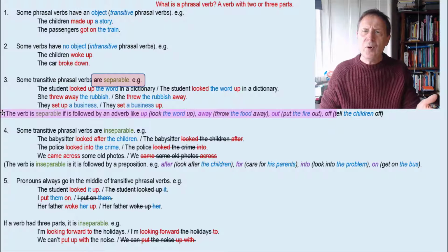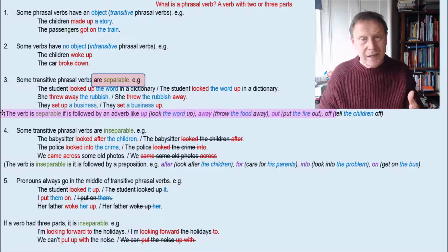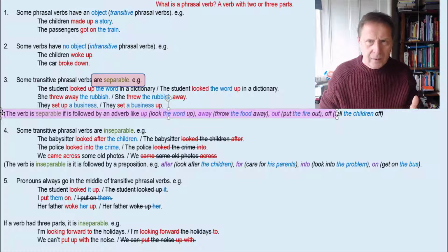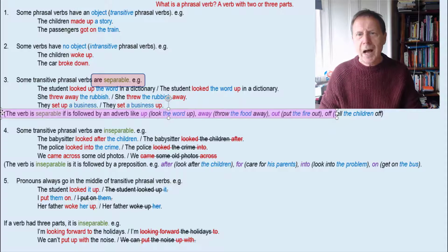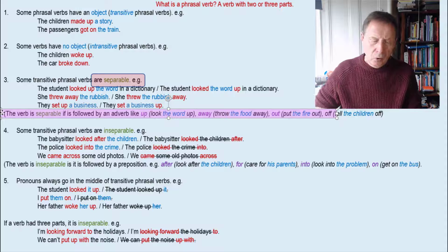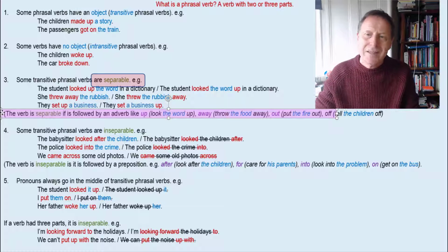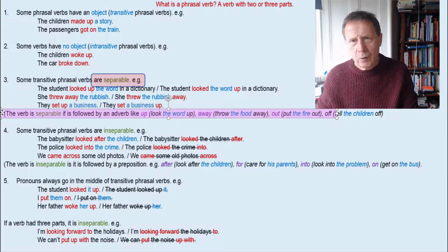And we can use a pronoun. For example, look it up. Next example, throw the food away, or throw the old computer away. We could also use a pronoun, throw it away. Next example, out. Put the fire out, or put the cigarette out, or put the candle out, or put it out. Next one, tell the children off, could also be tell the boy off, or tell the girl off.